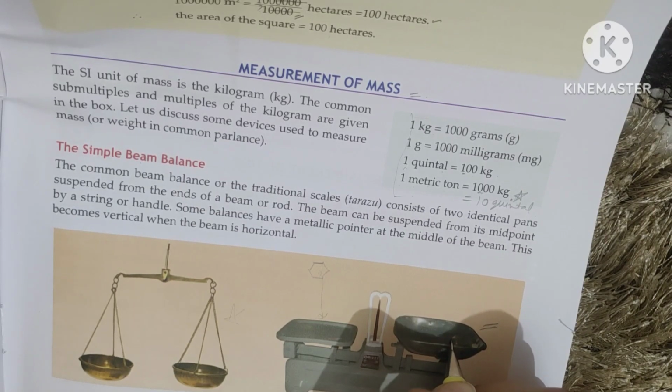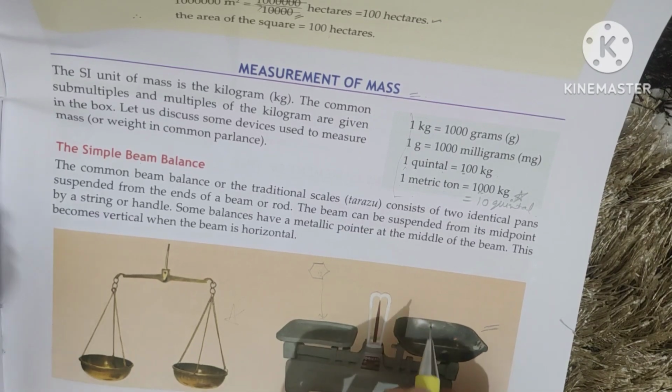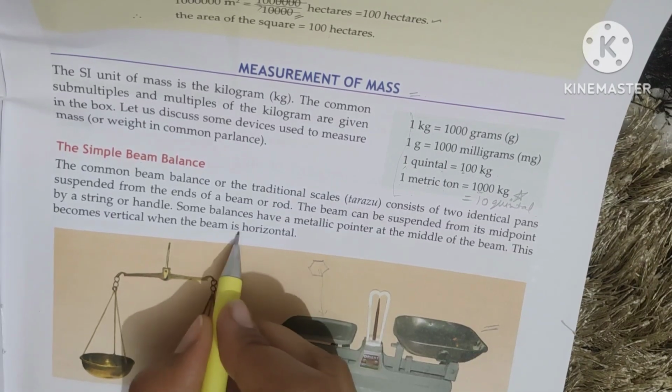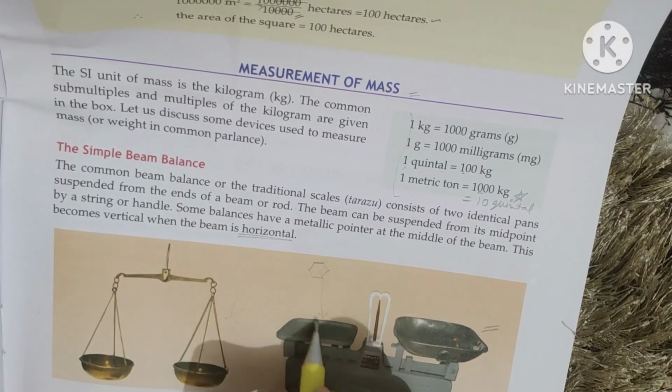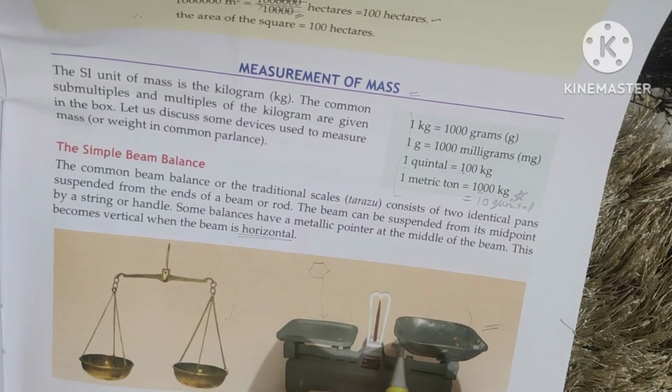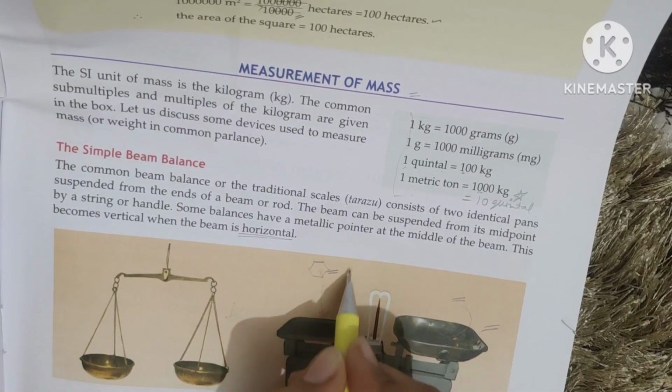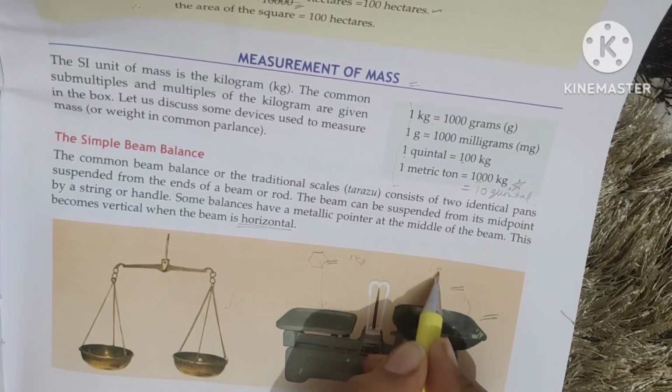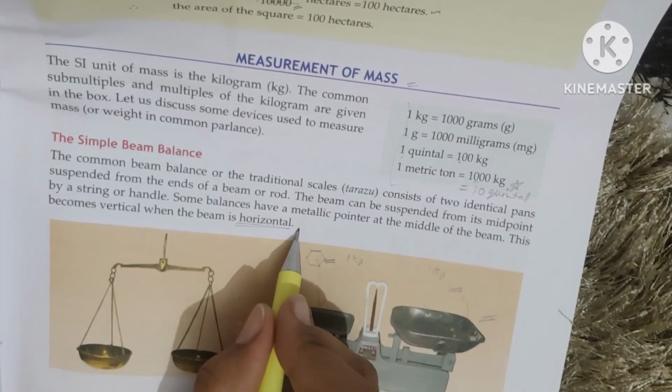Then it will give me the correct measurement. The beam will balance properly and become horizontal when both the weights become equal, 1 kg each.